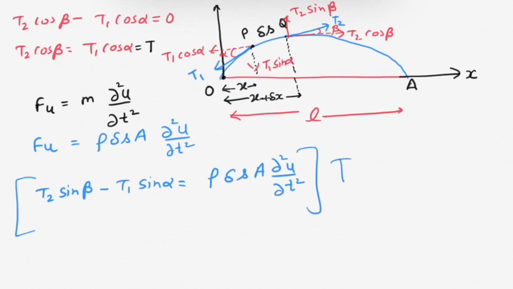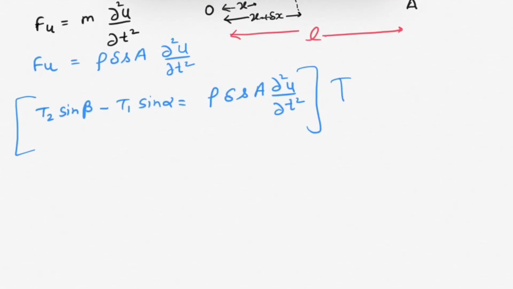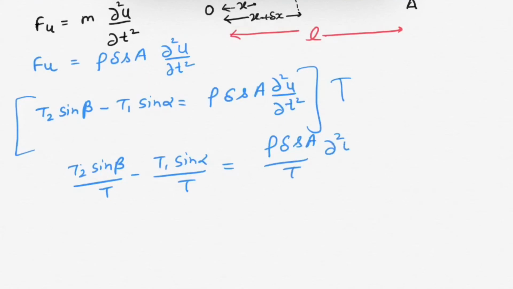And capital T is this. So on dividing we have T2 sin beta over T minus T1 sin alpha over T equals rho del S A over T into del square u over del t square.